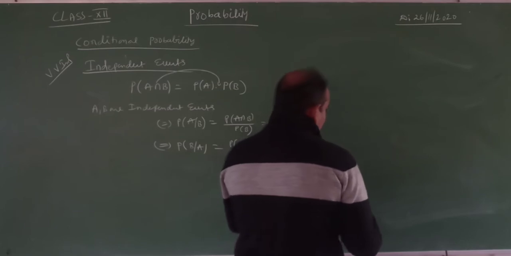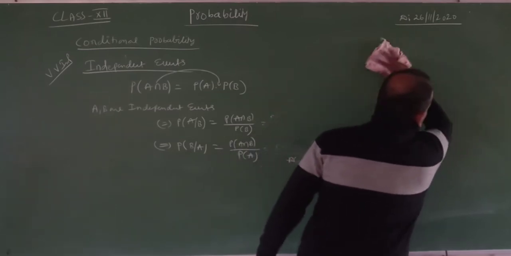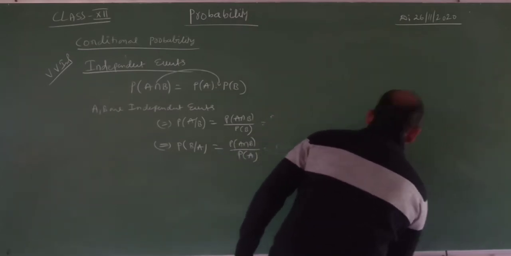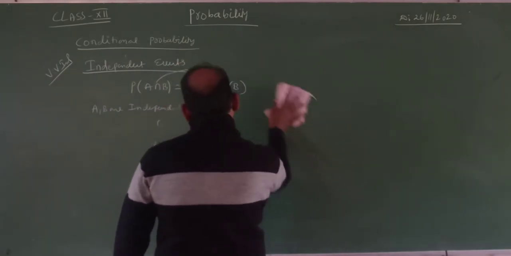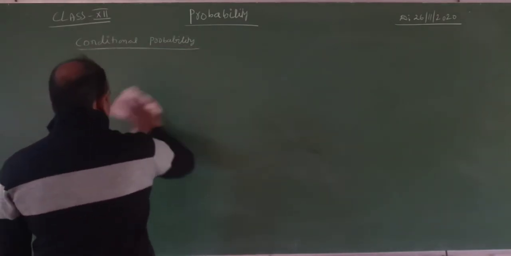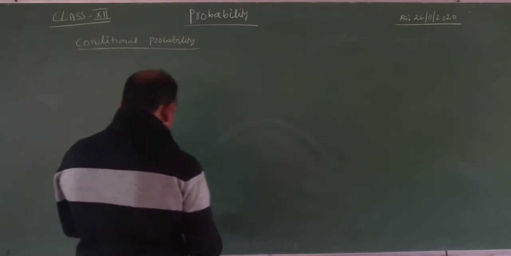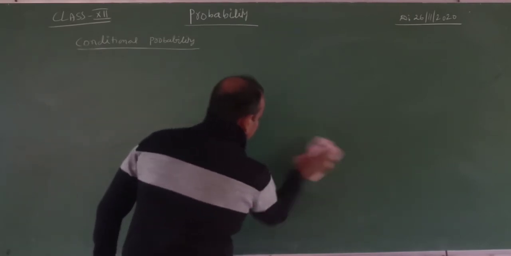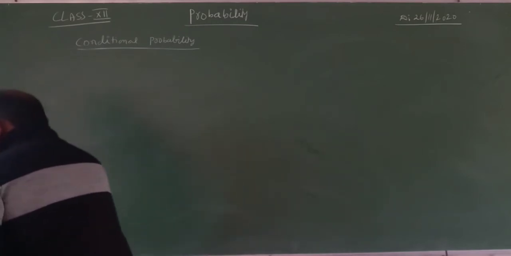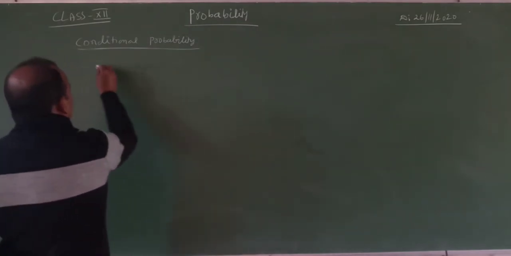Okay, now some 3 results are there. I will explain 3 results. After that, we will go to the next topic. Okay, my dear students. Now observe that, one by one, clearly.